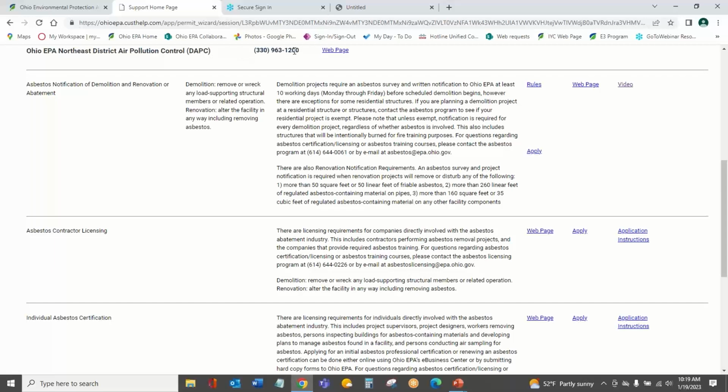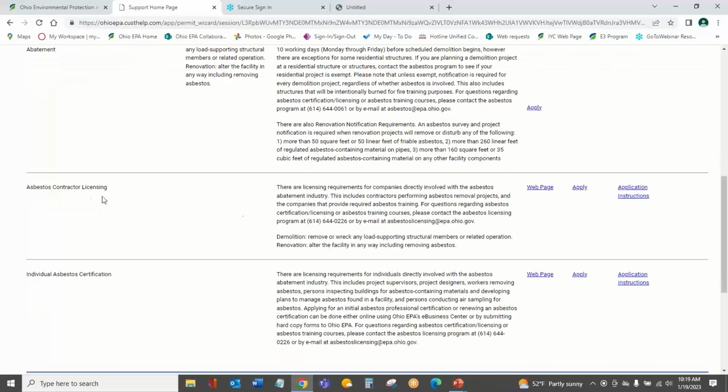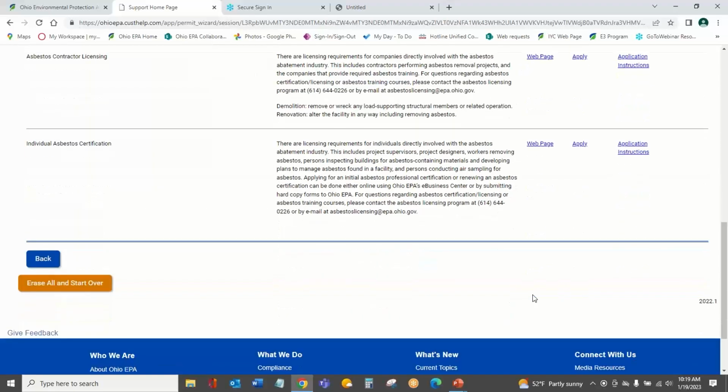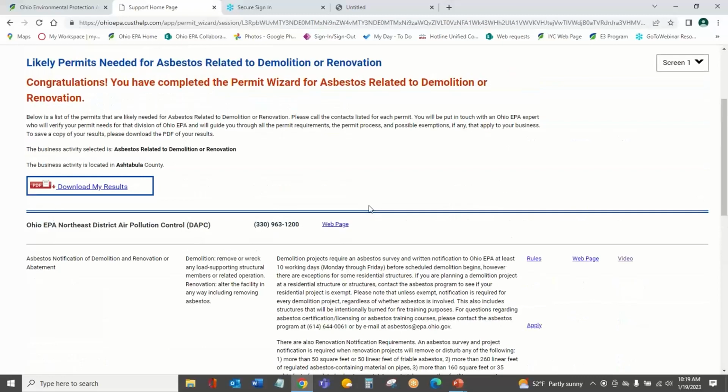And so the district office contact is here too, as well as the web page. You'll find that there's helpful links about dealing with asbestos demolition. You'll find some additional helpful links about contractor licensing and individual asbestos certification as well. And you're basically done. We've evaluated for asbestos with the information that you would need to proceed with that.